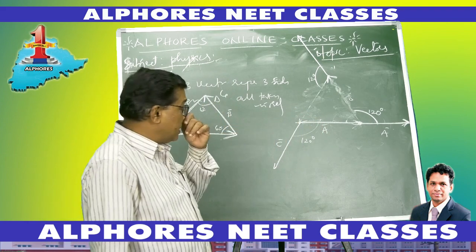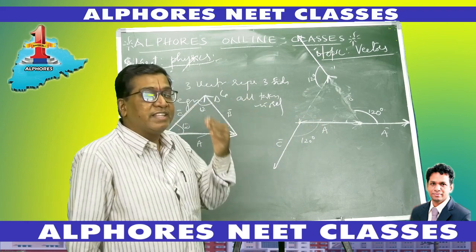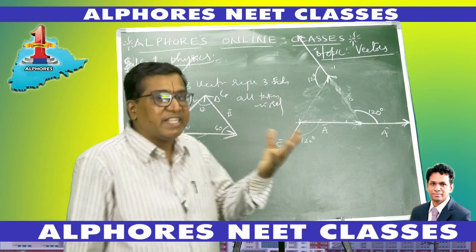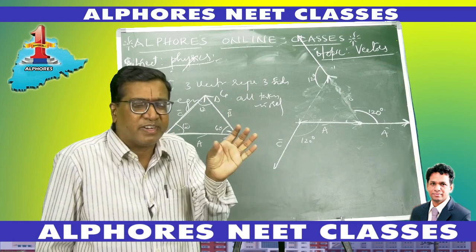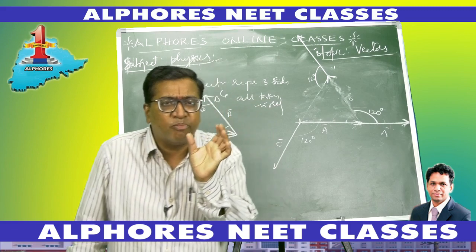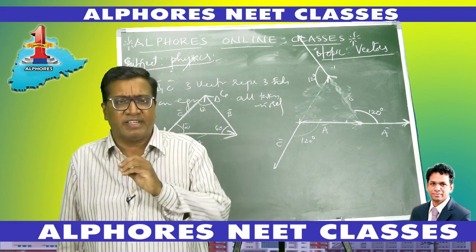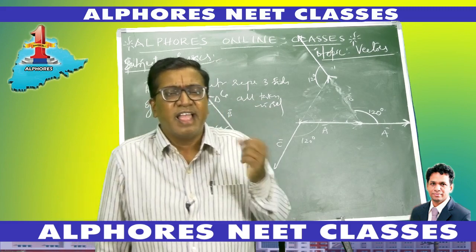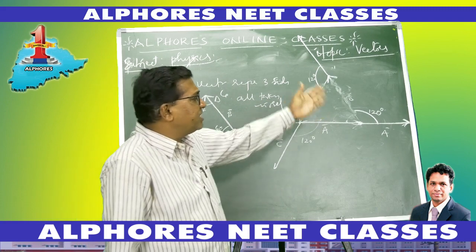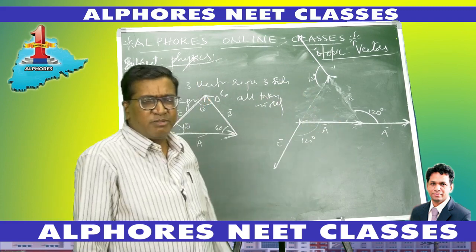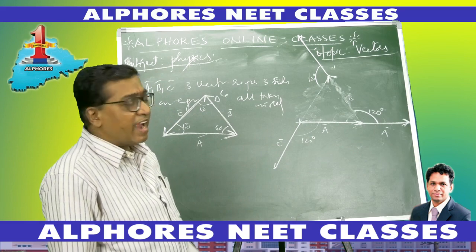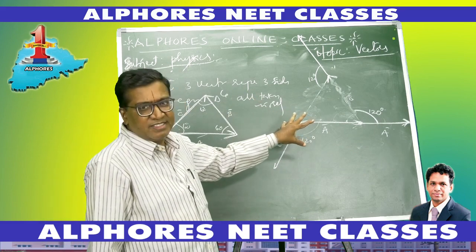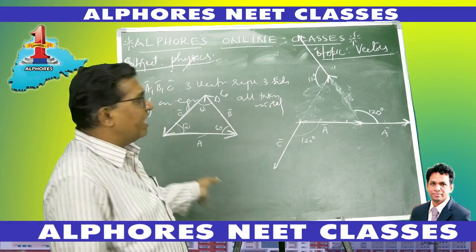Then how to represent the direction of the vector, and what is the magnitude of the vector? Magnitude of the vector is called the modulus, the absolute value of the vector. And direction is represented by taking the xy two-dimensional plane, I represent the vector, and how to find the angle between the vectors, right? So please have a glance over this.